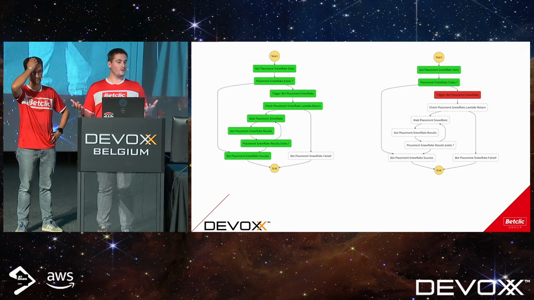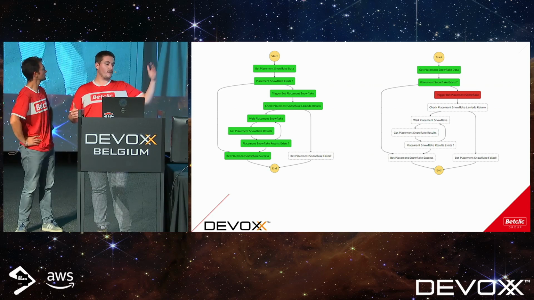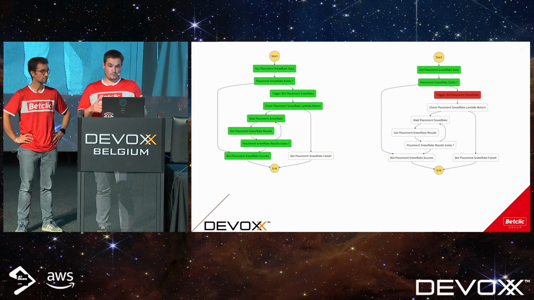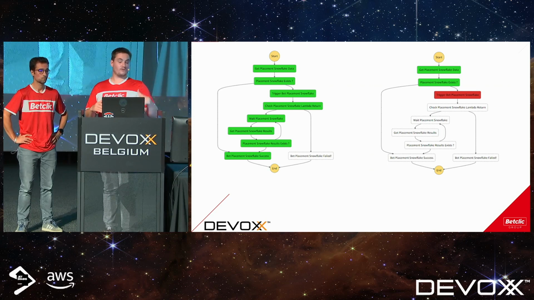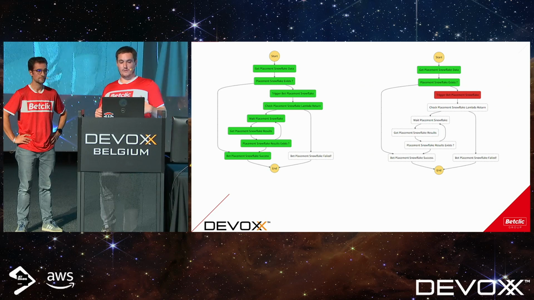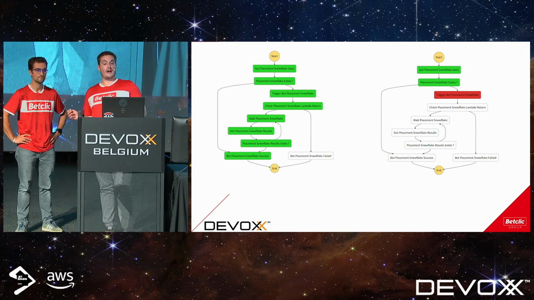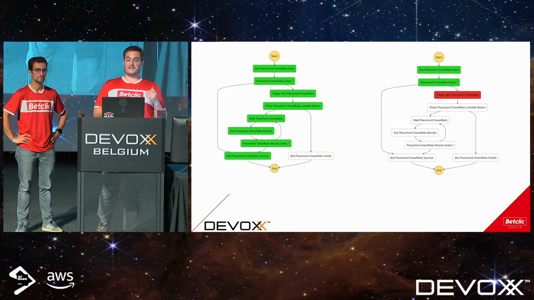So this is two processes of step functions. As you can see, it's a diagram with steps processed one after another. On the left side, you will see when it's successful, it's all green. And on the right, you can see that there is an error.